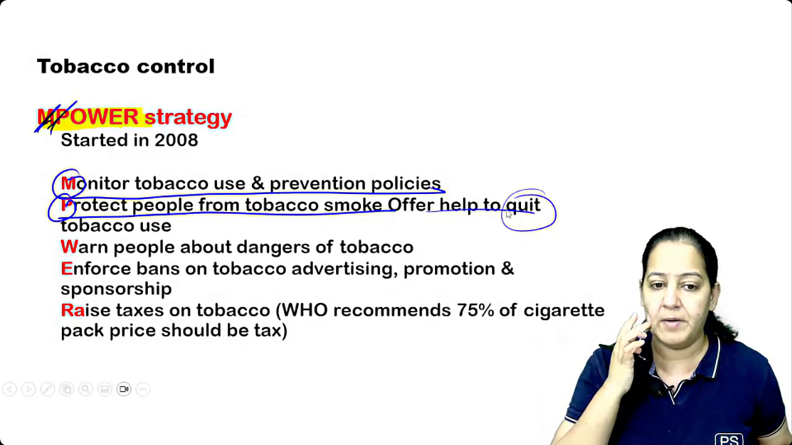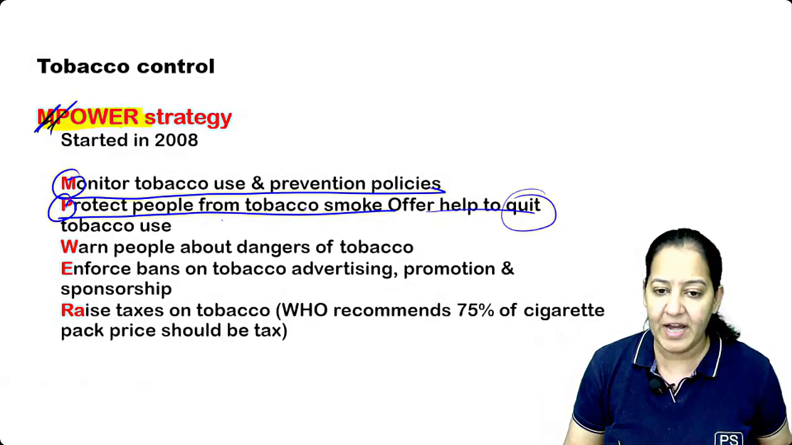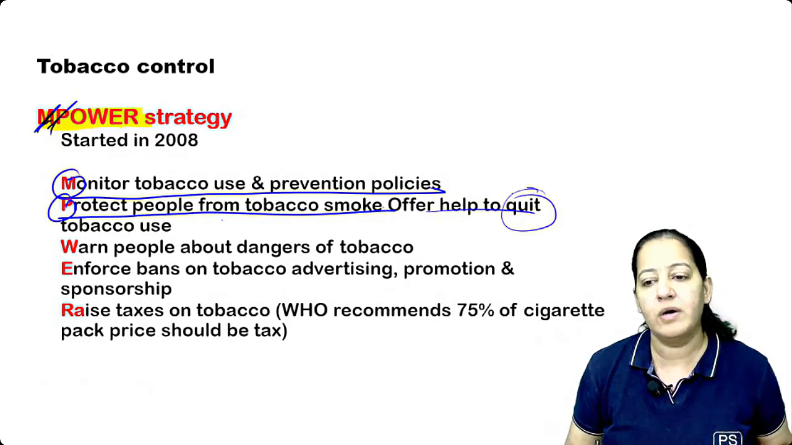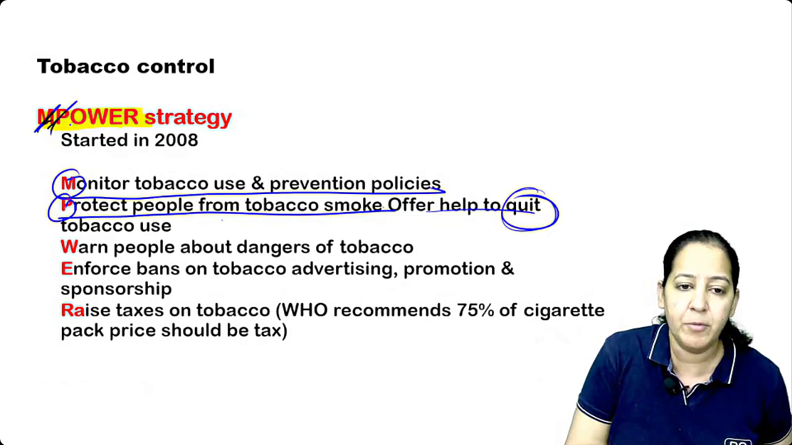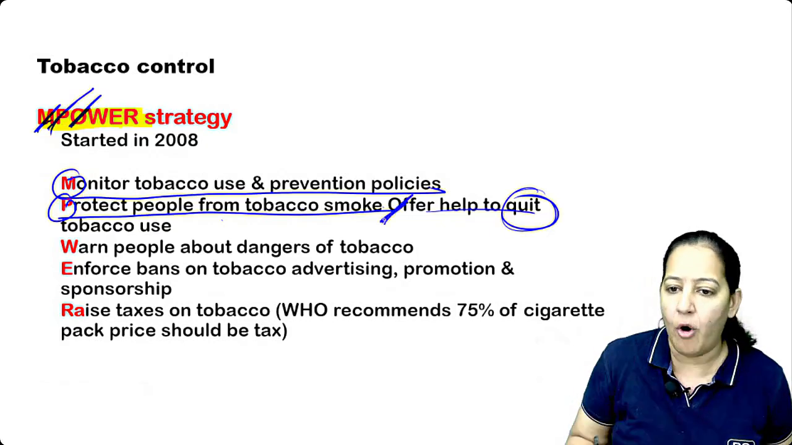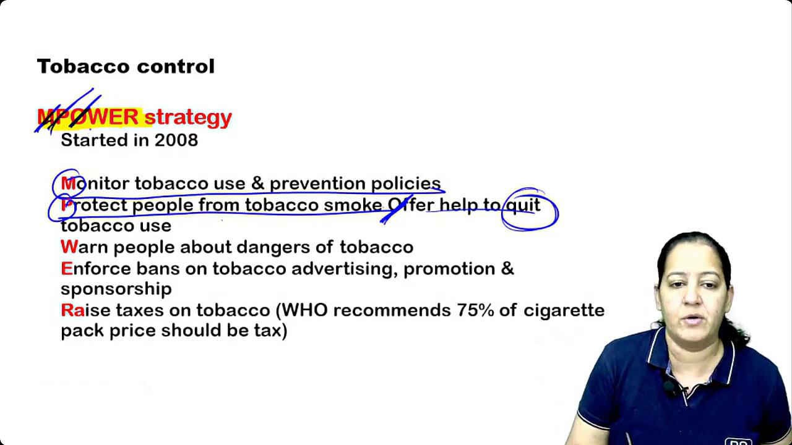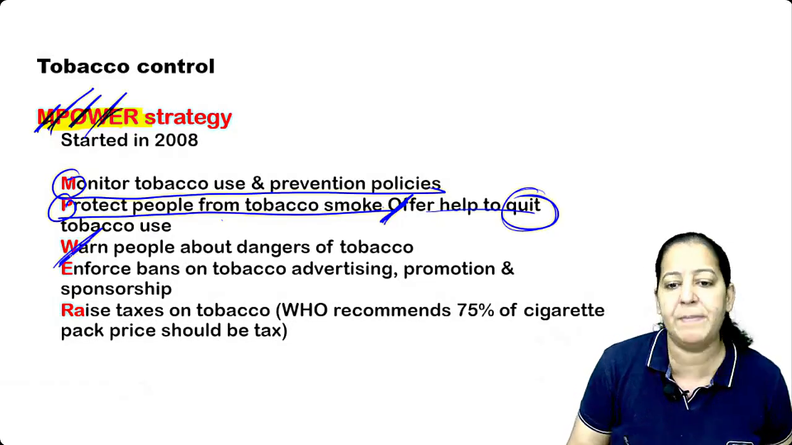So this is the thing. So protect people from tobacco smoke and help them to quit it. Okay, de-addiction centers are there. W, right? P is done, O is also done. Offer, O for offer help for quit. O for offer help.